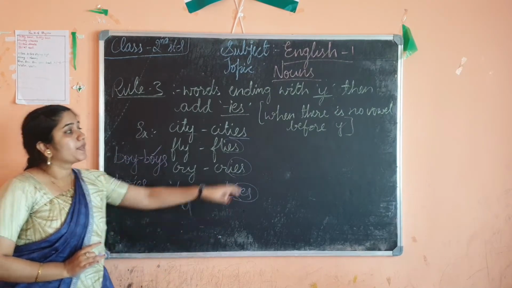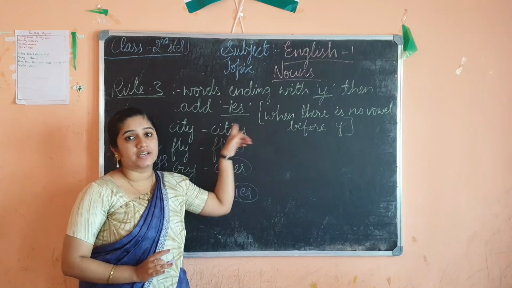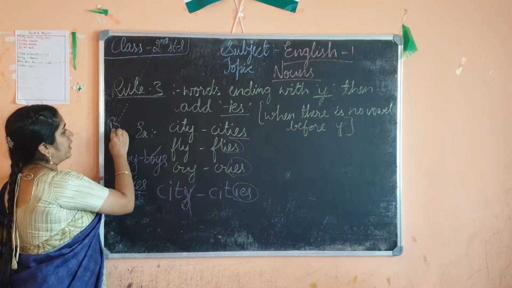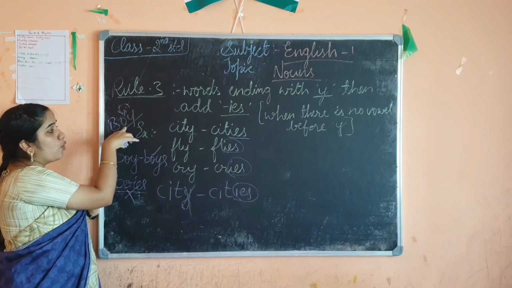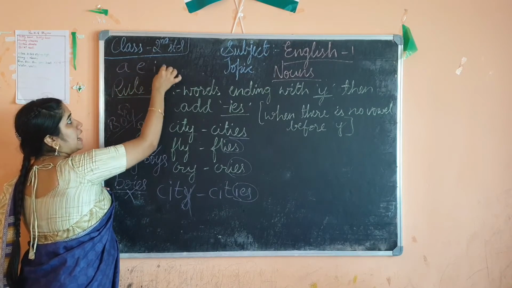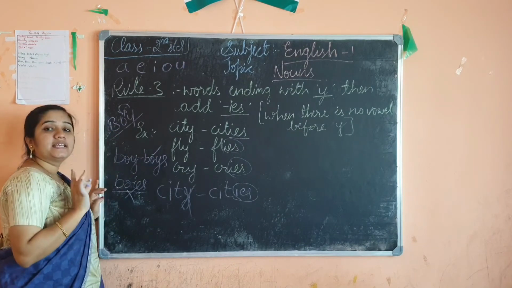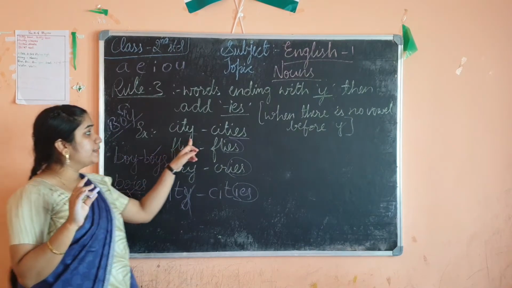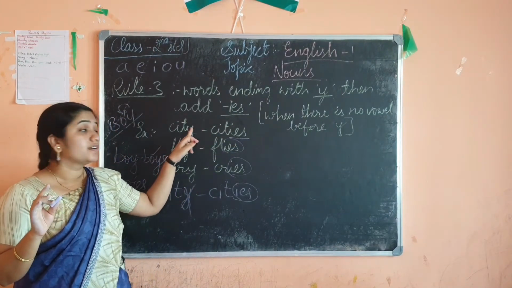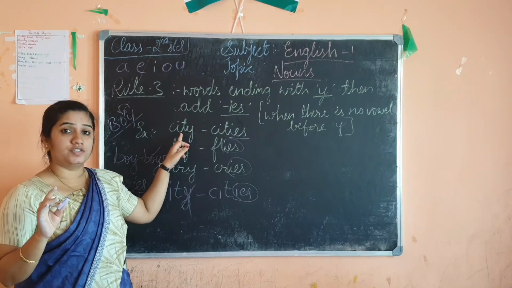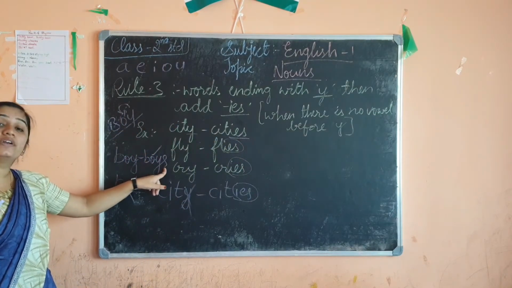It is because only when there is no vowel before y should you apply this condition. B-O-Y, boy. Before y, there is a vowel here, O. You remember what the vowels are? A, E, I, O, U, isn't it? So before y there is a vowel, so I am adding S here without thinking. But to add IES, I should check whether before y there is a vowel or a consonant. If it is a consonant, then I should add IES. If it is a vowel, then I should add only S.